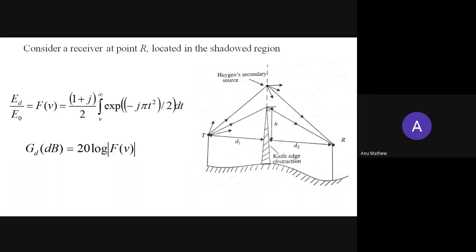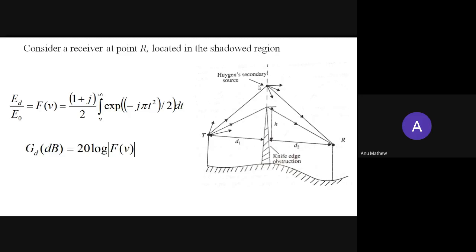Okay. So by the Huygens-Fresnel principle, each point in the primary wavefront will produce a secondary wavefront, and all the secondary wavefronts will combinedly form a secondary source. So this primary wavefront will produce secondary waves like this. So these are the secondary waves. These secondary waves will combinedly form a secondary source.